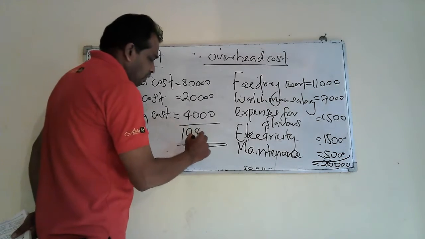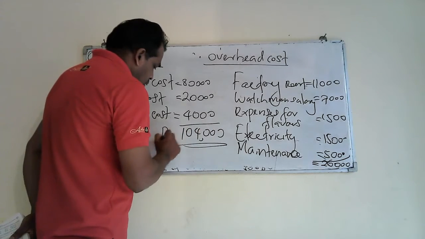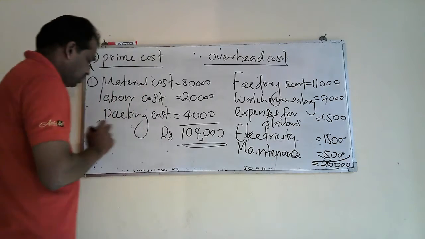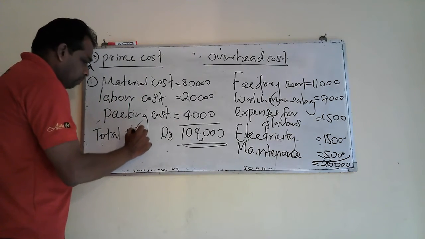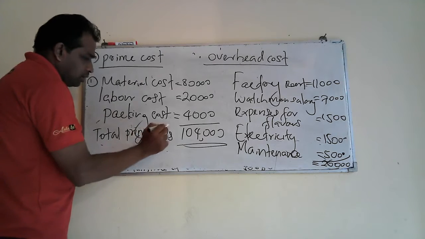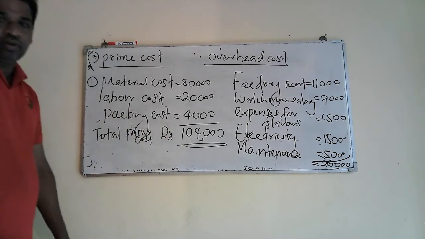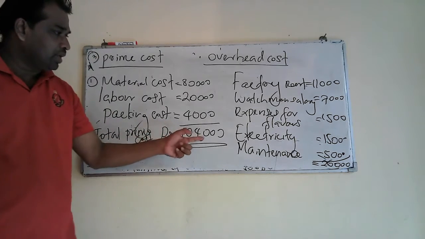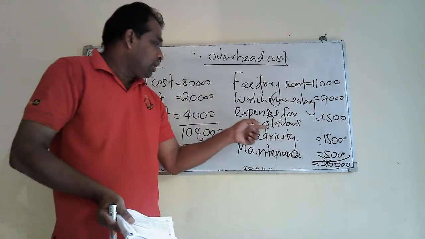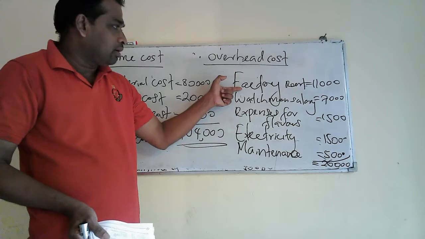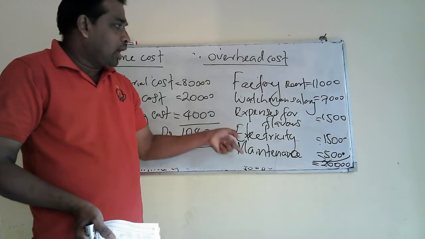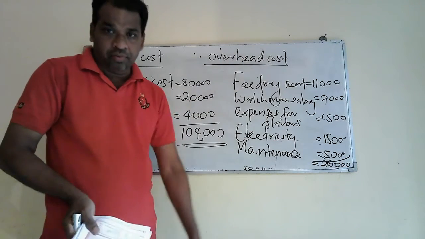That is rupees 104,000 total prime cost. Total prime cost will be 104,000, and maintenance cost, electricity cost, expenses for favors, watchman salary, and factory rent come under overhead cost. Total will be 26,000. Right.